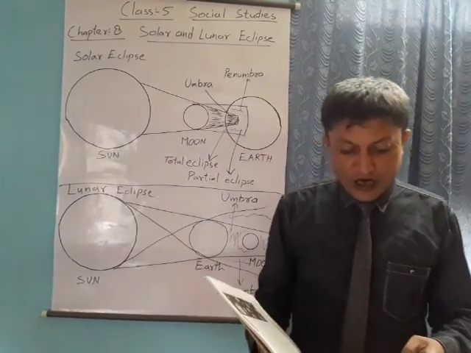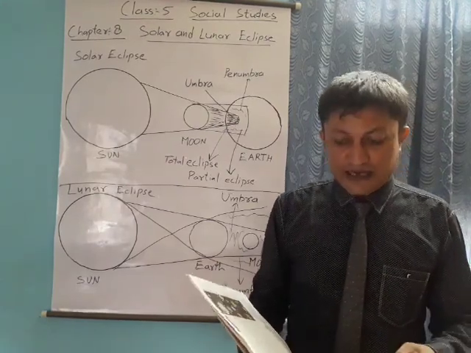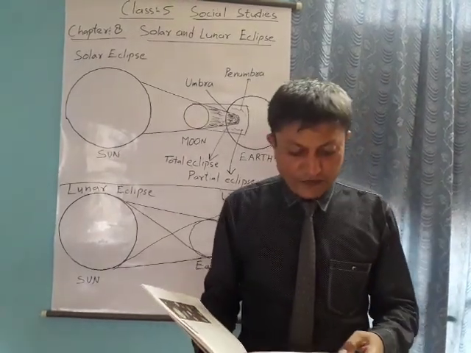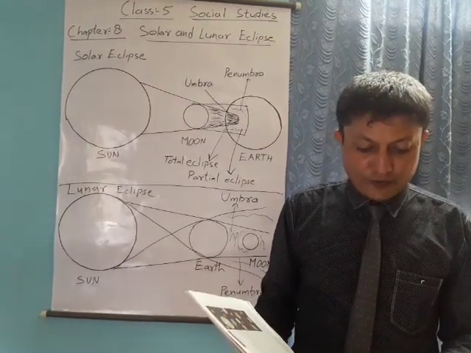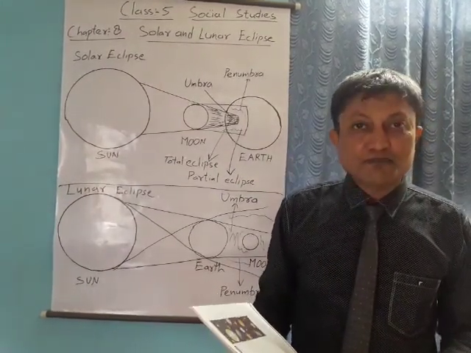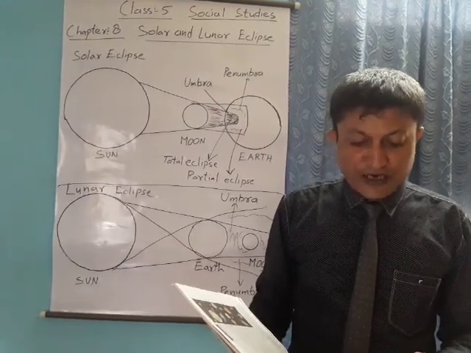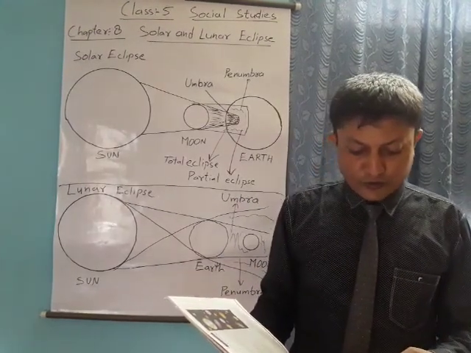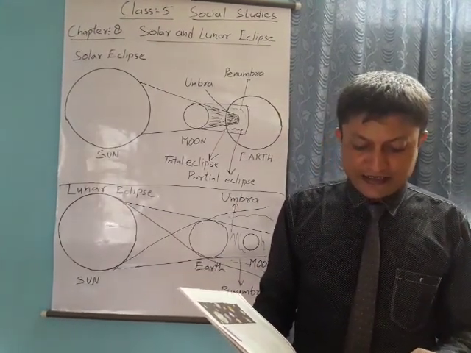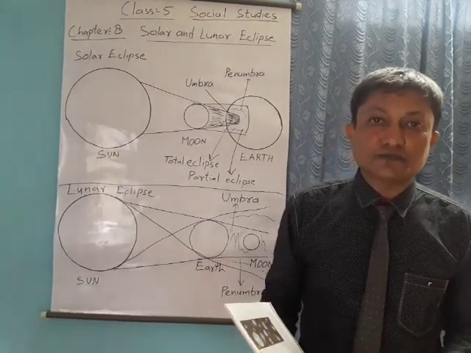You must be wondering how the moon, which is much smaller than the sun, blocks the sunlight. If you look in the sky, the moon and the sun appear to be of the same size because the moon is closer to the earth than the sun. Try putting your thumb close to your eyes. Even a distant mountain gets blocked out.